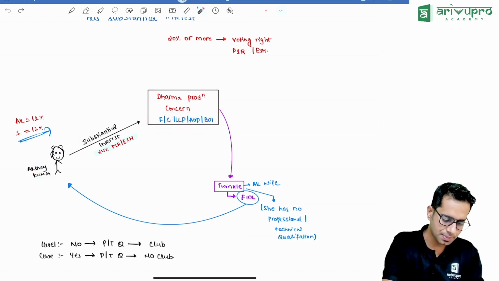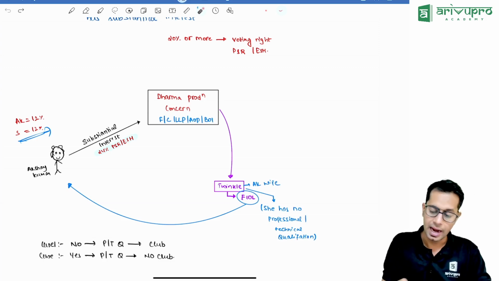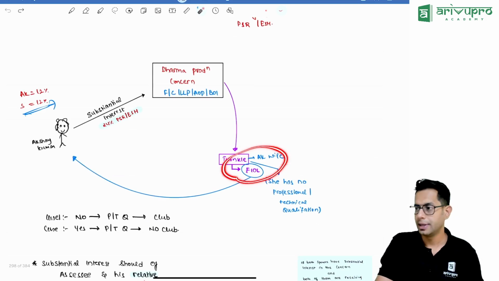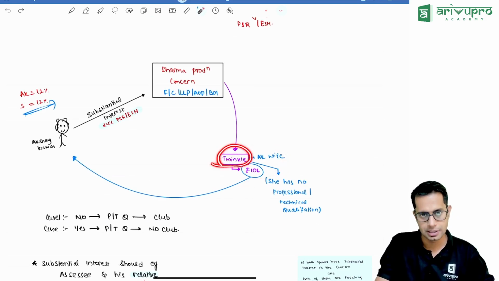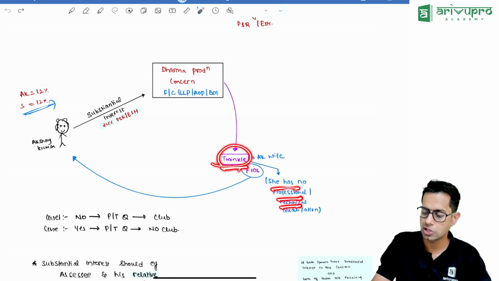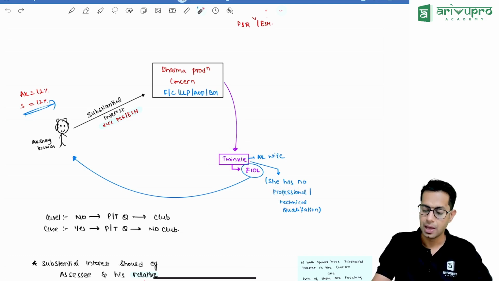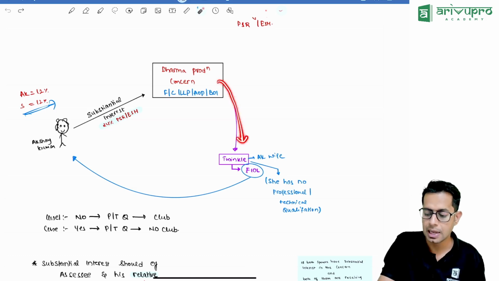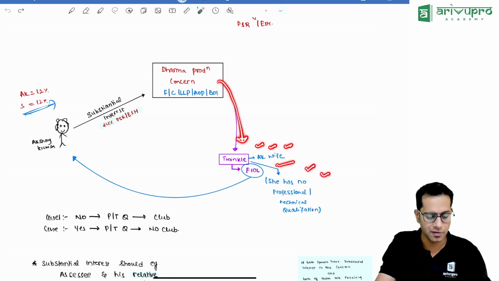So if you have substantial interest in any concern, and if that concern is paying remuneration to your spouse, even though that spouse does not have any technical or professional qualification, the lawmaker says, why is the concern paying your wife when she is not having any professional or technical qualification?